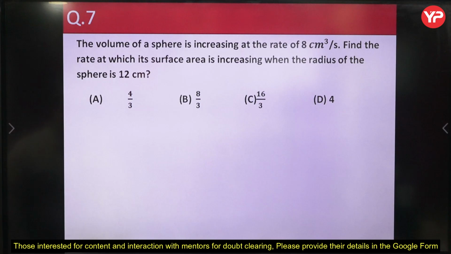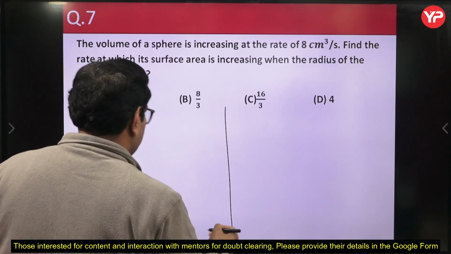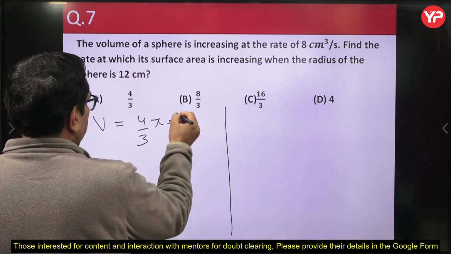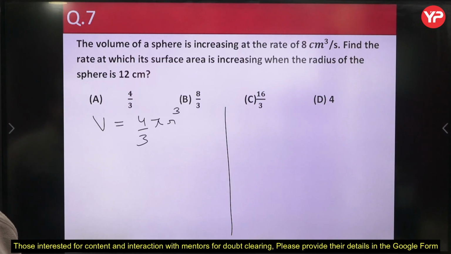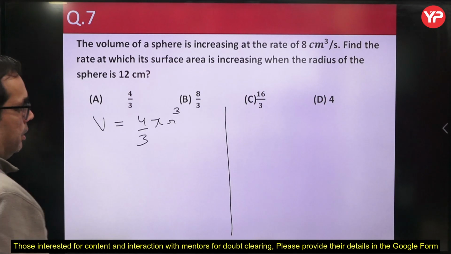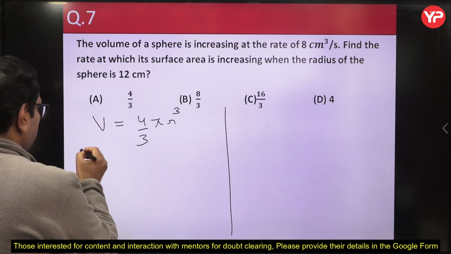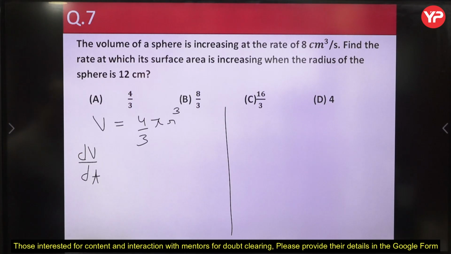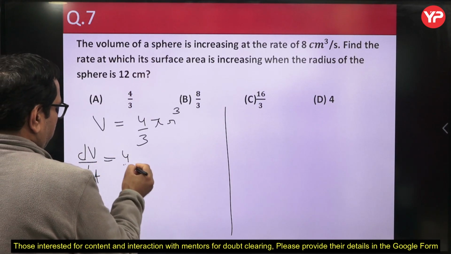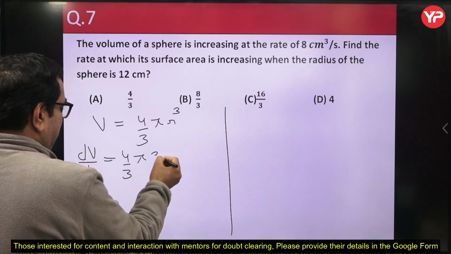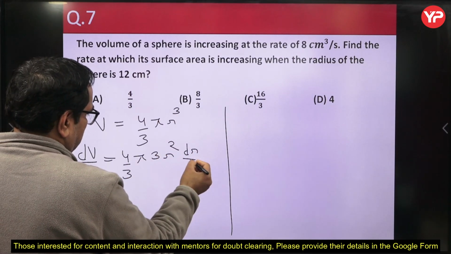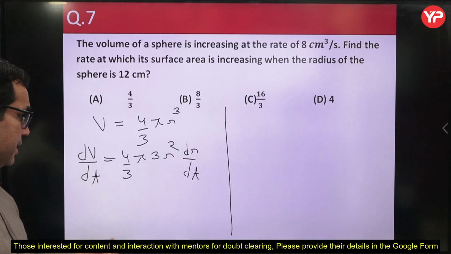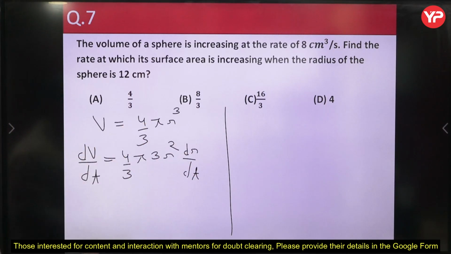So we know that the volume of a sphere is what? V equal to 4 by 3 pi r cube. This is the volume of a sphere. Okay. So if we compute the rate of change in centimeter cube per second, we can call it dV upon dt, the ordinary differentiation of this function V with respect to t. So this is equal to 4 by 3 pi into 3r square into dr upon dt, because the radius is variable, and this volume is a function of radius. So dV upon dt can be computed using this, right?